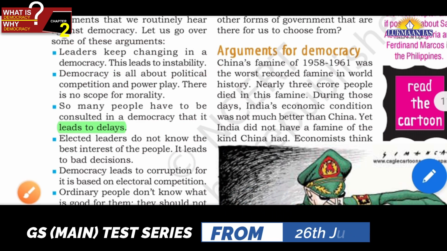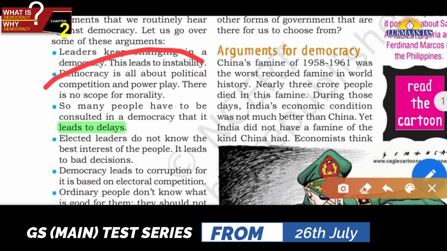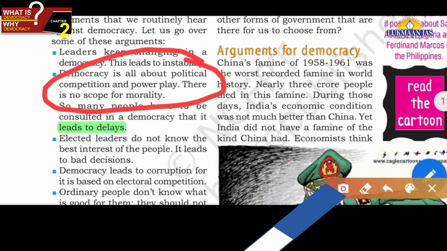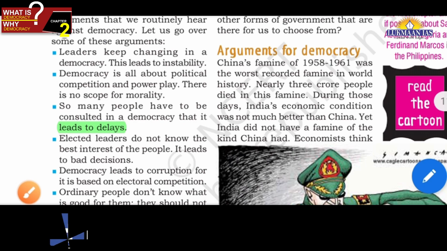Then friends, the second criticism is that democracy is about power, competition, power play. Friends, see, in India the major source of corruption is electoral politics. Electoral politics is the major cause of corruption and all malpractices in India. So this is one thing, the ill effect of this democracy.